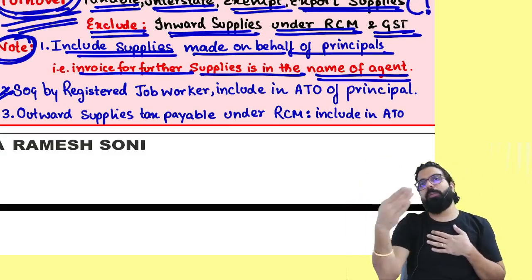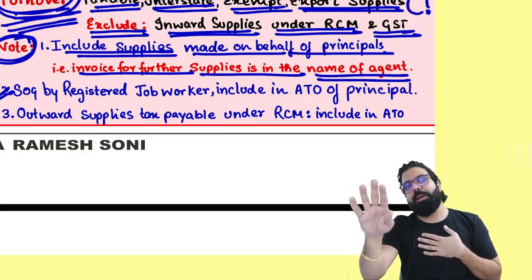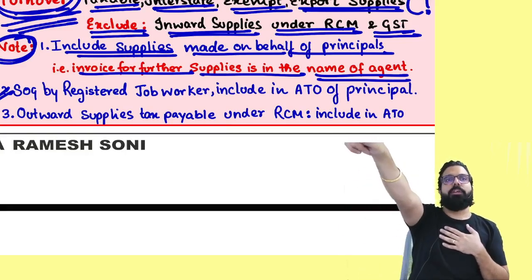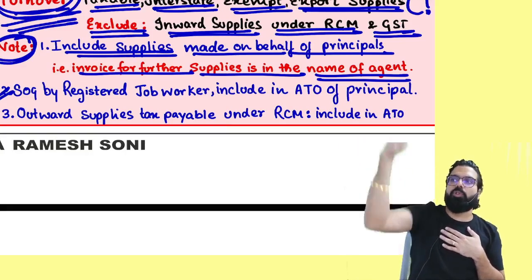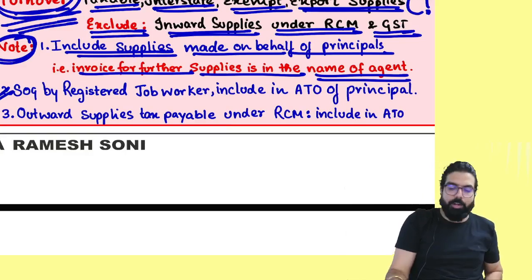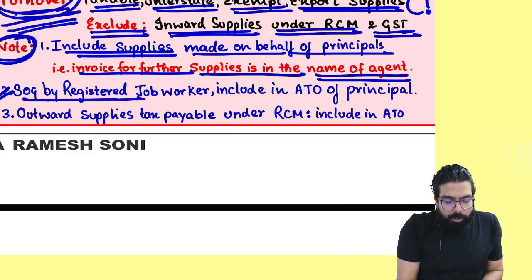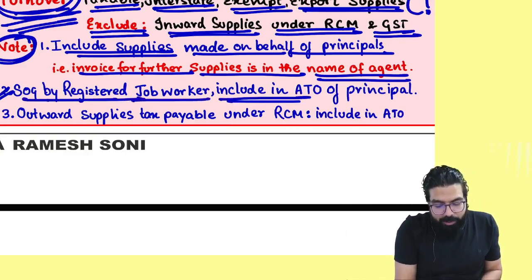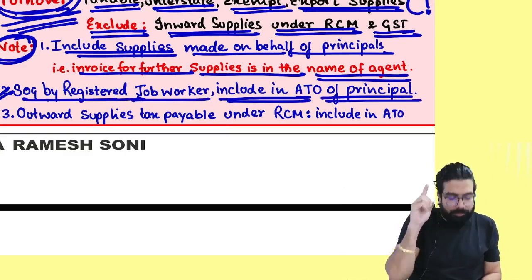I sent my goods to my job worker. My job worker kept my goods ready. Well, I got one order. So I told my job worker, please send the goods over there. I will send the invoice. My turnover or the job worker's turnover? My turnover over here. Supplying of goods by a registered job worker is always included in the turnover of the principal.